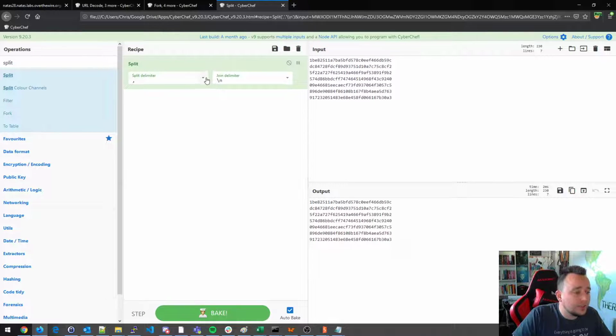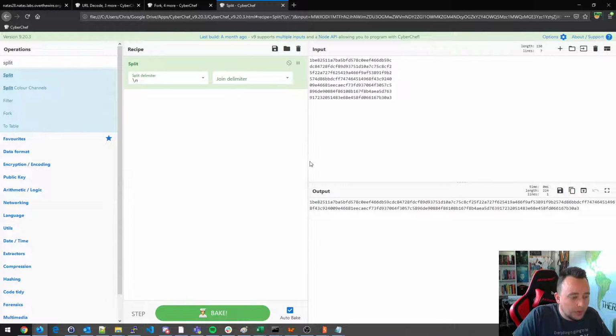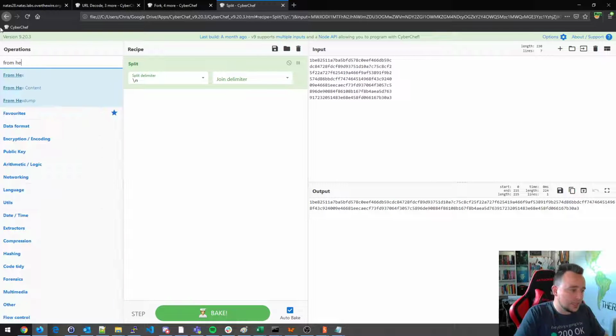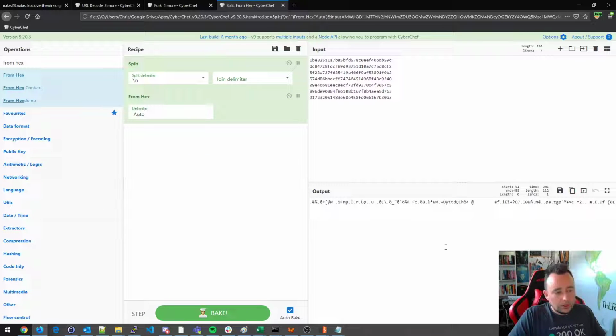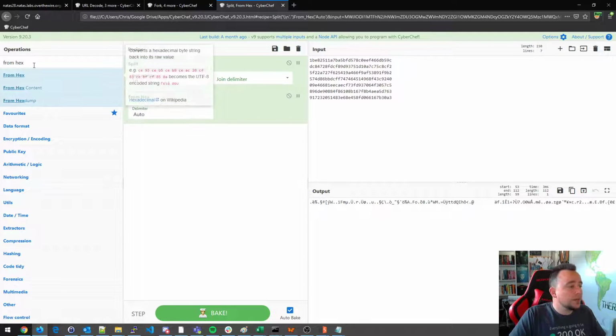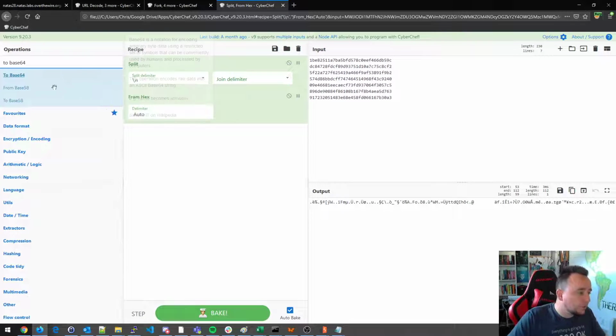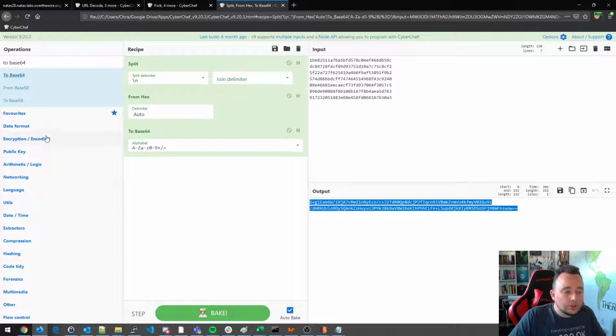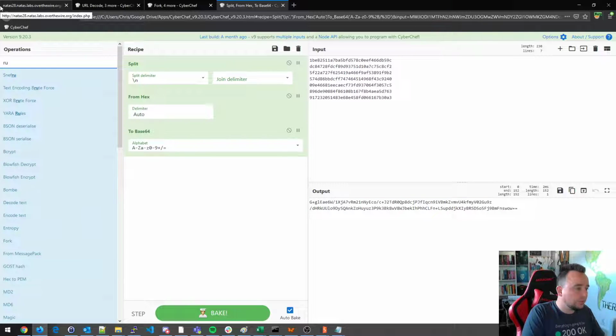So let's remove the line feeds here, so we can join these up, and we need to do From Hex. And now we've got the binary. We do To Base64. And this looks good, but we need to URL encode as well.